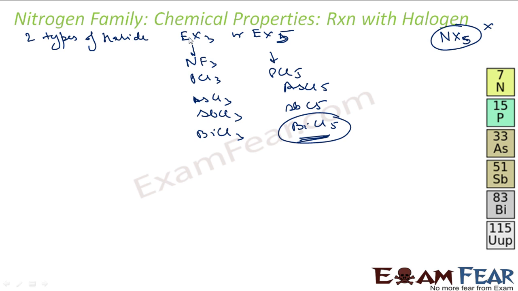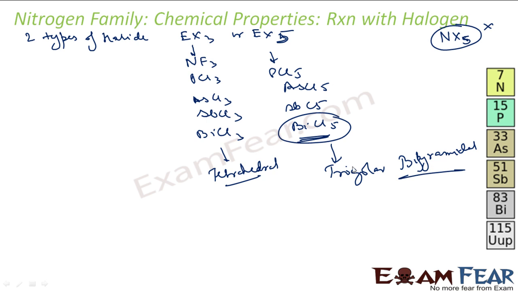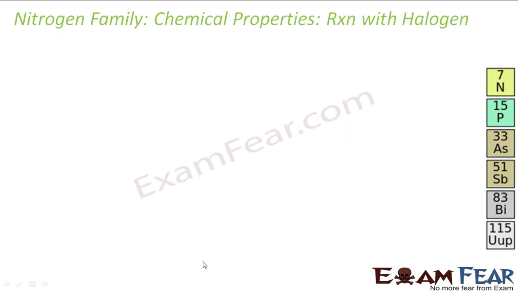If you talk about the structure, these EX3 have a tetrahedral structure, and these EX5 have a trigonal bipyramidal structure. That is the structure. And these ECl3, or EX3, are all hydrolyzed by water.